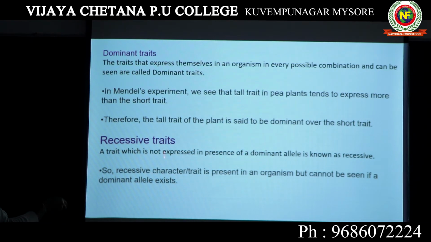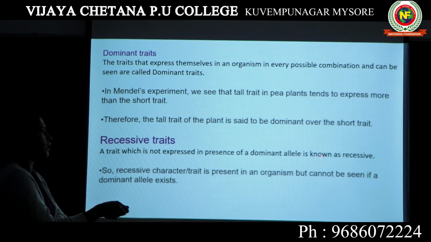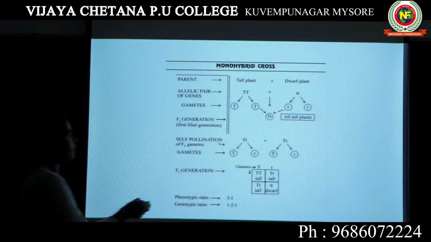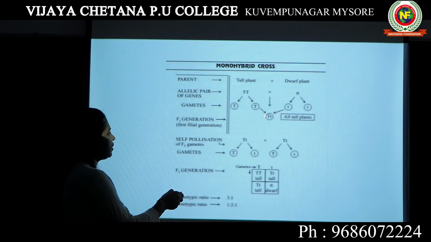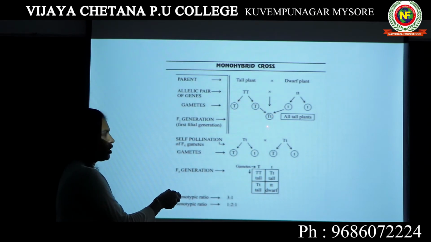A trait which is not expressed in the presence of a dominant allele is known as recessive. Here you see in this possible combination, capital T allele represents tallness, small t allele represents dwarfness. Even though small t was present in this combination, it was not able to express. That means dwarfness was not seen. It becomes recessive in the presence of this dominant allele. When there is one dominant allele, the recessive allele becomes suppressed, or recessive.